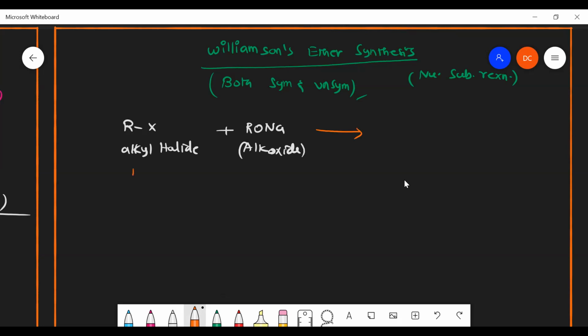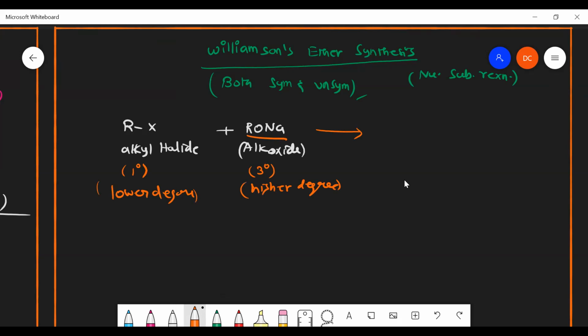I have to always take a lower degree alkyl halide, preferentially 1 degree. And in the case of RONa, that is alkoxide, I have to take a 3 degree, higher degree alkoxide.